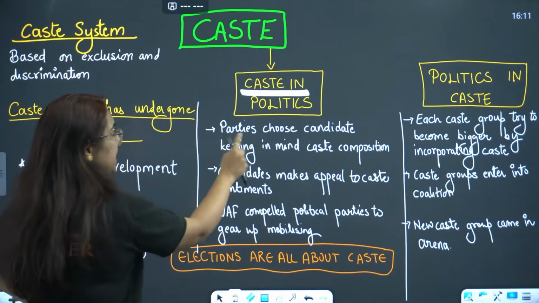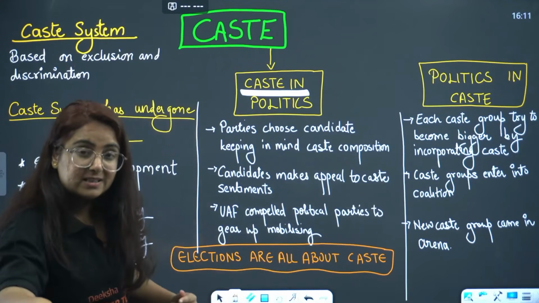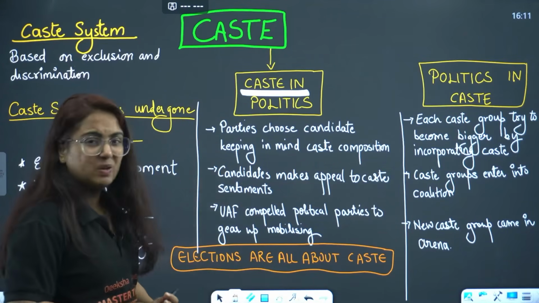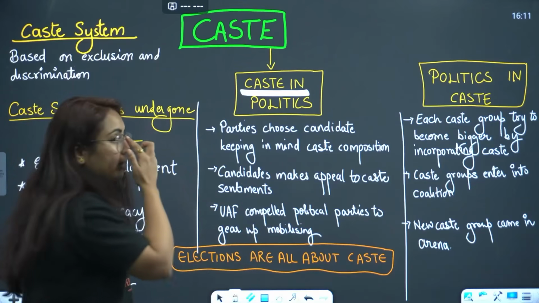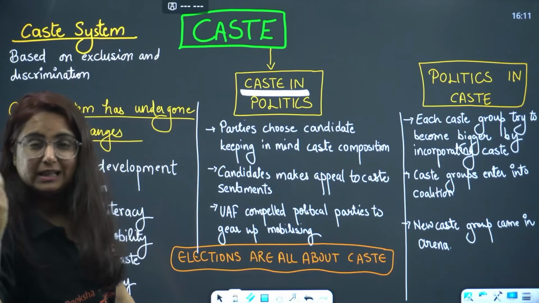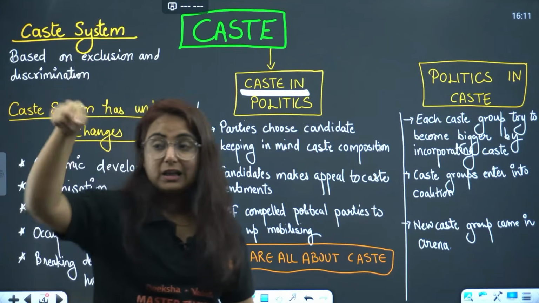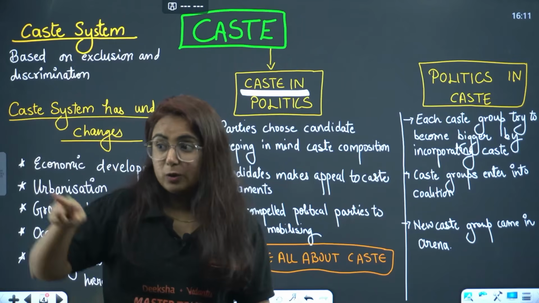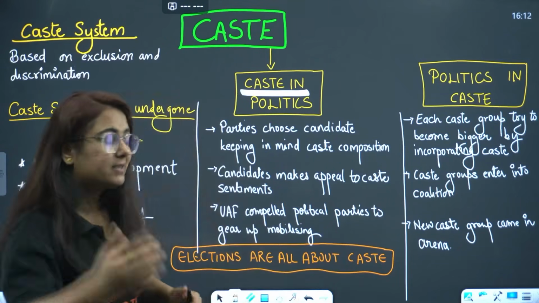So parties choose candidates keeping in mind caste composition, and now these candidates will muster support on the basis of sentimental speeches to their caste. Getting my point? Now we have one more feature, universal adult franchise, which talks about one person, one vote. Now we know that this person will give one vote. Now why not to me? So I'll think, oh, this is from my caste, let me muster the support. So this is what is seen.